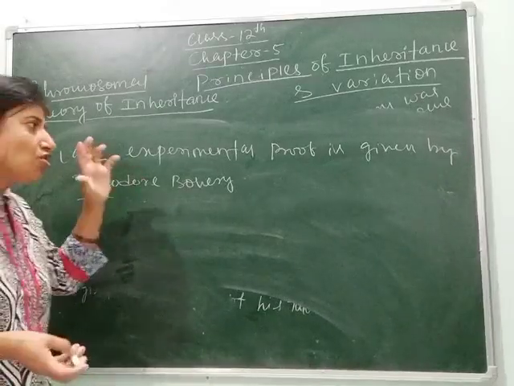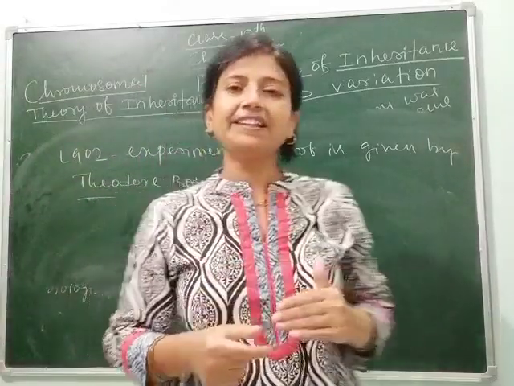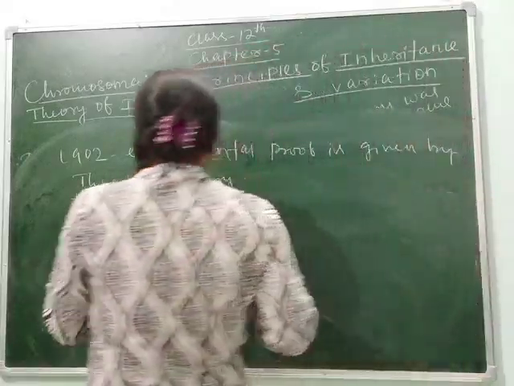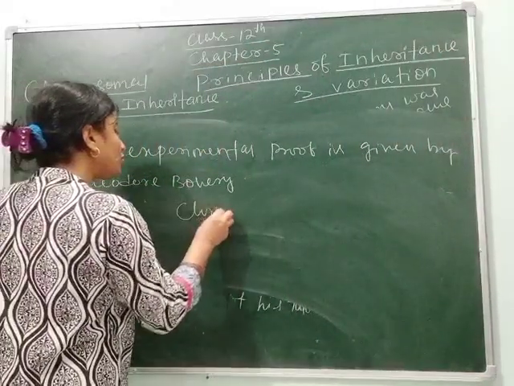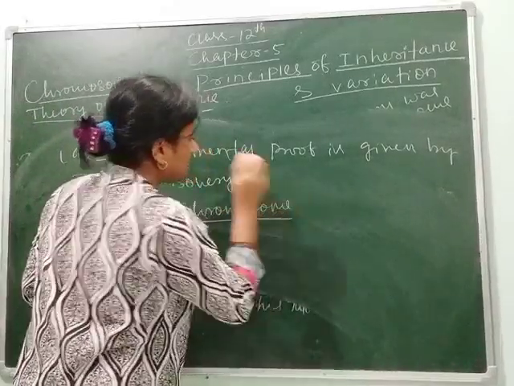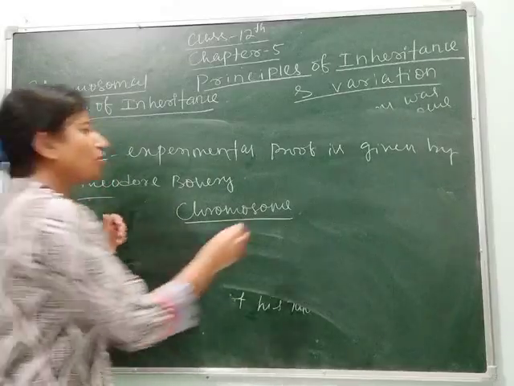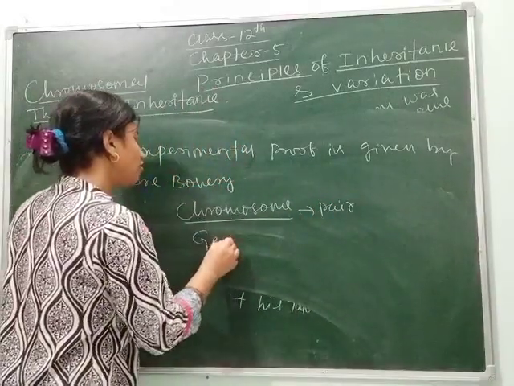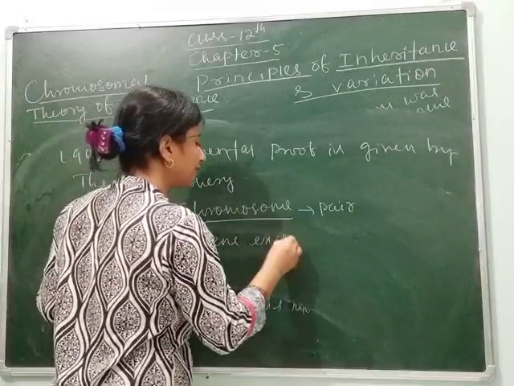Clear students? So as Mendel said, there is a discrete unit. So what is that discrete unit? That discrete unit is called the chromosome. And he found that the chromosome exists in pair, the gene also exists in pair.